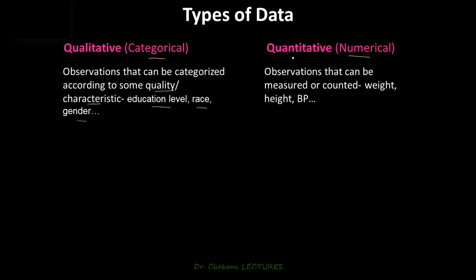Quantitative data are observations that can be measured or counted. An example is weight. Weight is measured in numbers, height is measured in numbers, and blood pressure is also measured in numbers. So I think you can appreciate the difference between these two sets of examples: education level, race, gender versus weight, height, and blood pressure.